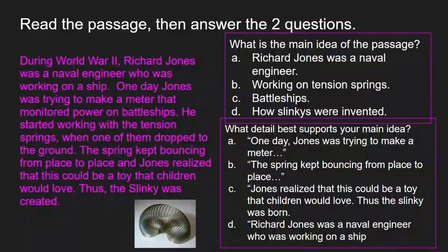I'm going to read it to you and it will pause so that you can answer each question one at a time, okay? During World War II, Richard Jones was a naval engineer who was working on a ship. One day, Jones was trying to make a meter that monitored powers on battleships. He started working with the tension springs when one of them dropped to the ground. The spring kept bouncing from place to place, and Jones realized that this could be a toy that children would love. Thus, the Slinky was created.